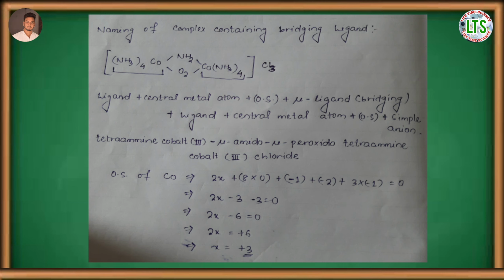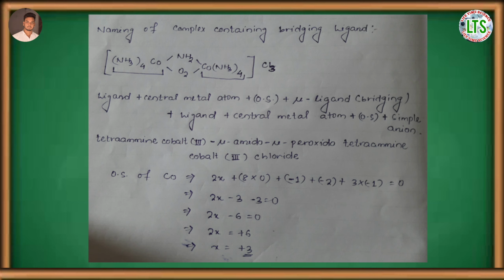One O2, the charge of O2 is -2. 3 Cl, so 3 into -1, the charge of chlorine is -1, which is equal to 0, as the charge of overall complex ion is 0. So by calculating, we get x equal to +3. It means one central metal atom contains +3 oxidation state.